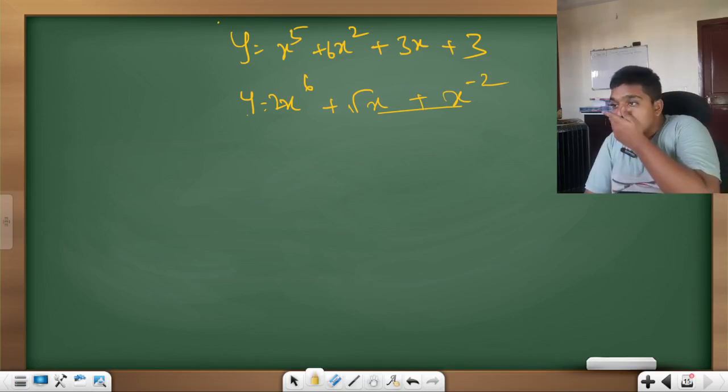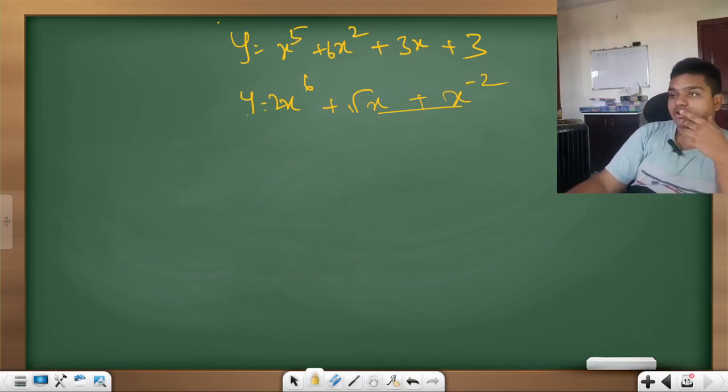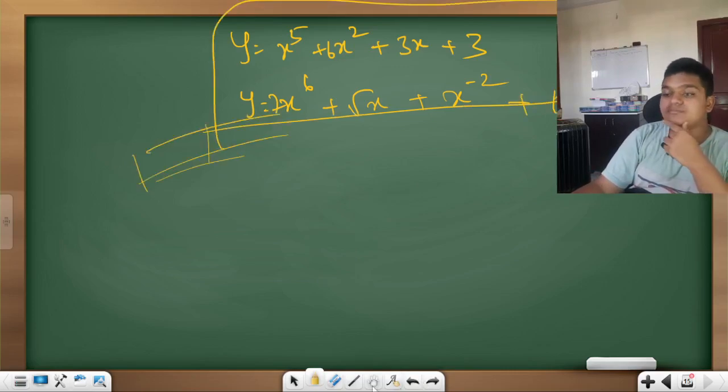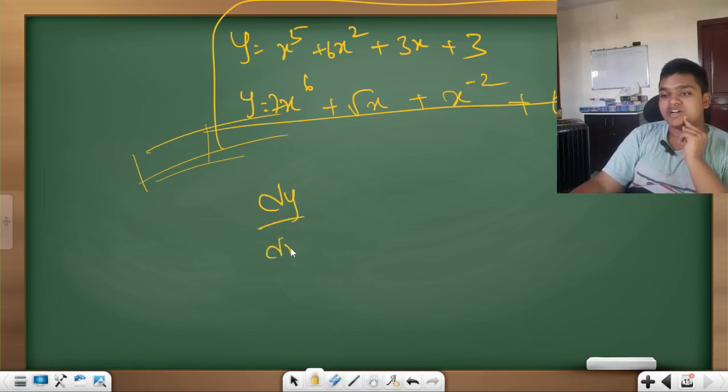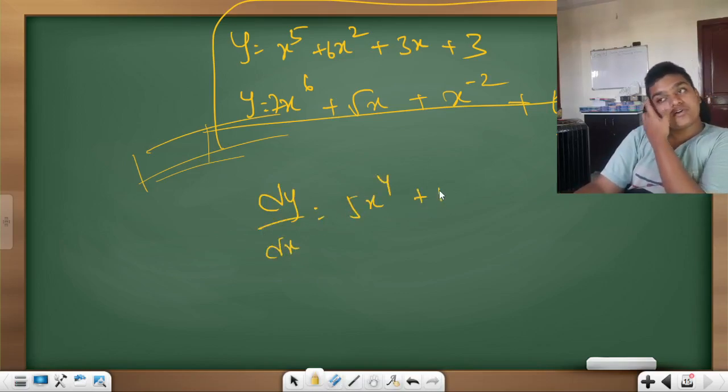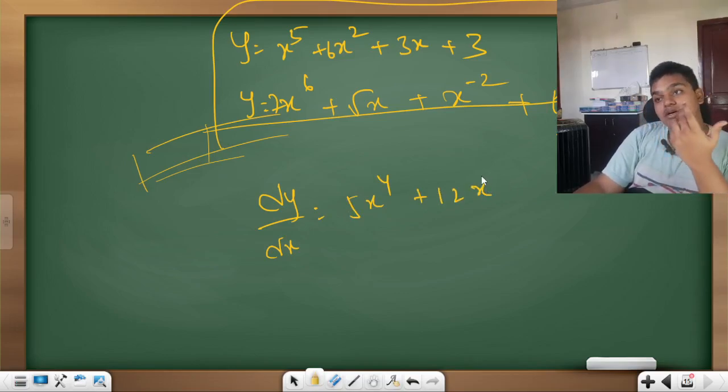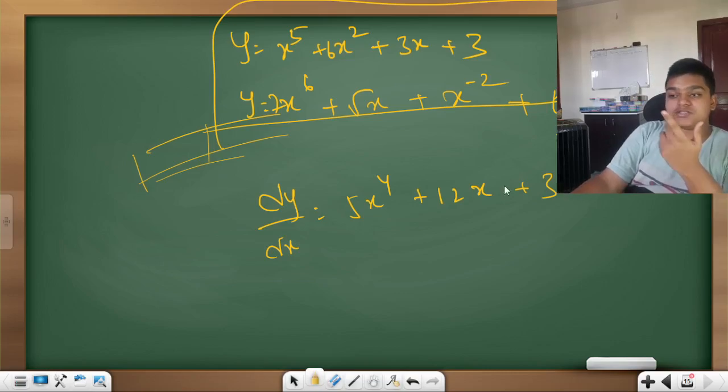Solve this. Have you solved it? Let me solve it for you. First equation: dy by dx becomes 5x to the power 4 plus 12x plus 3 plus 0. Yeah, 0 eliminated.